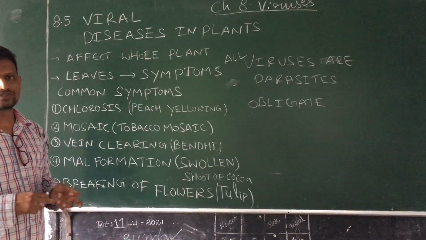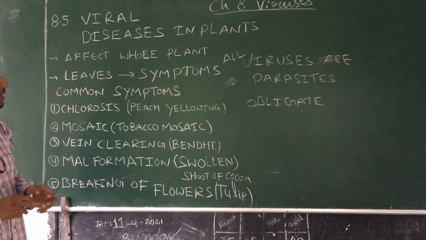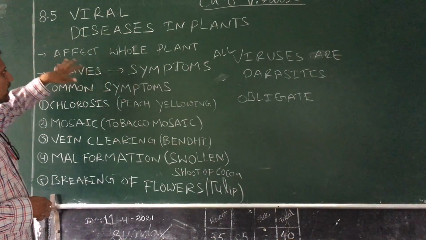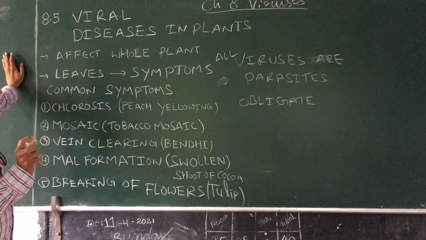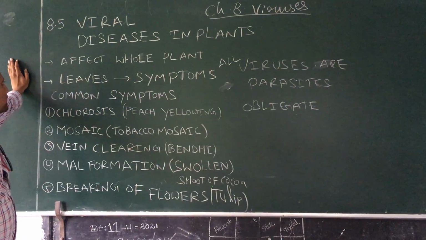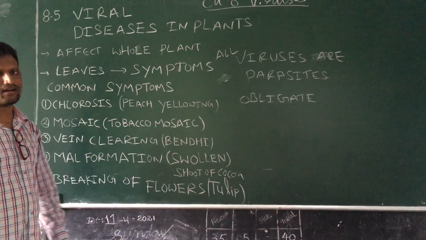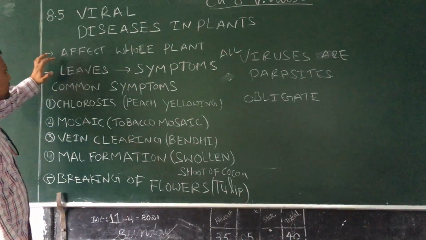Leaves, stem, flower, root, everything will be affected due to plant viruses. It is not confined to a particular part. This type of effect is called systemic effect.